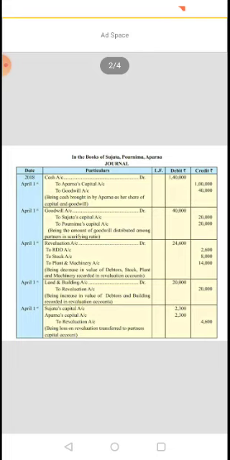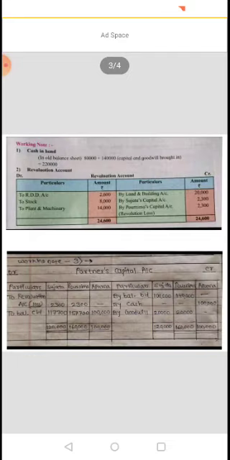For 40,000 divided into 20,000 and 20,000, an equal share is there. Now revaluation to RDD, to stock, to plant and machinery, that I have already told you. Land and building to revaluation, this is also done. Now this is the last entry which is pending, and that depends on our working notes. So let's start with the working notes.